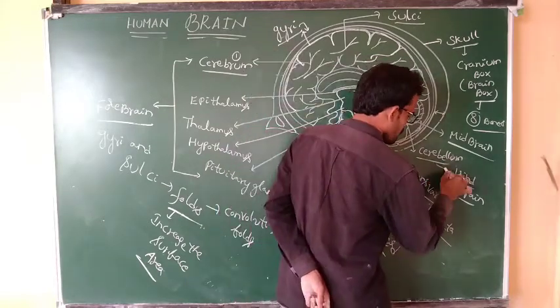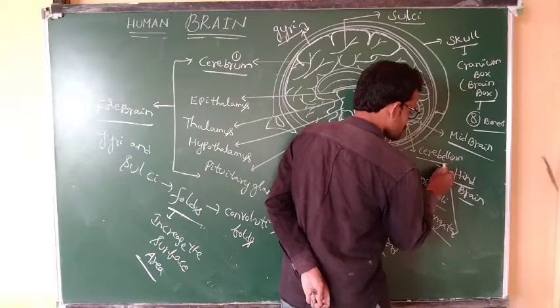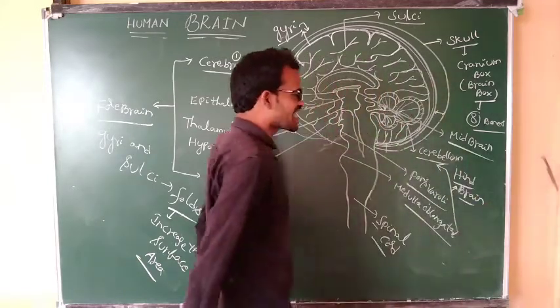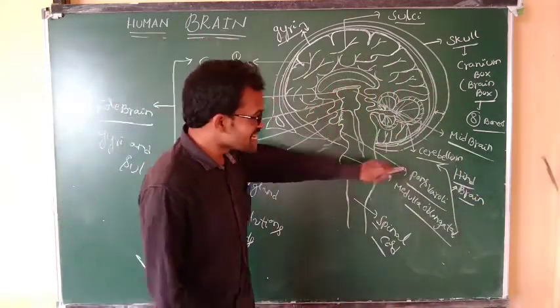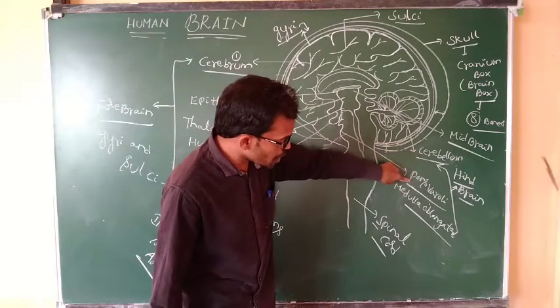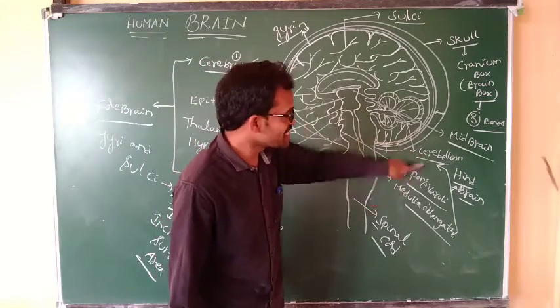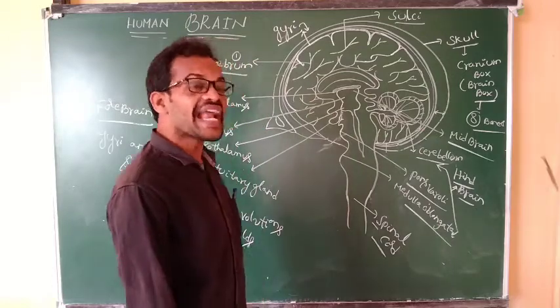It is the smallest part. These three parts indicate the hindbrain. Hindbrain means cerebellum, pons varoli, medulla oblongata.